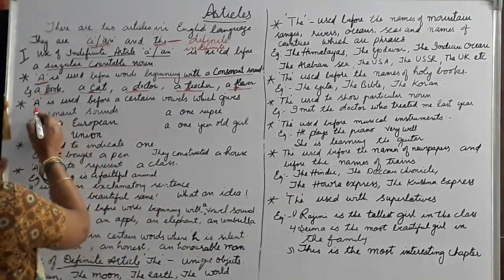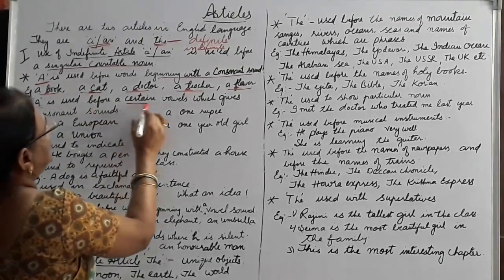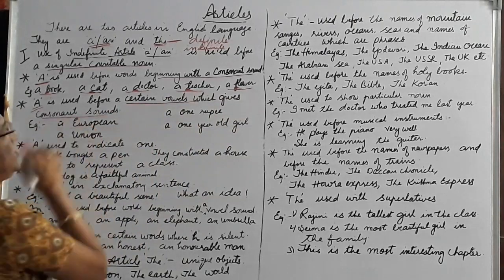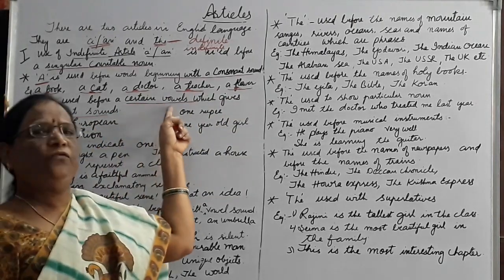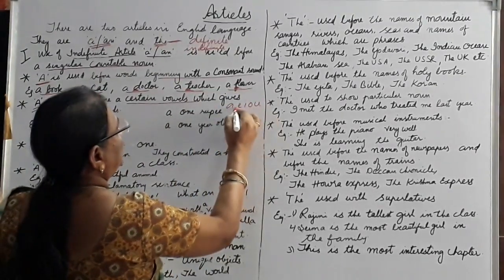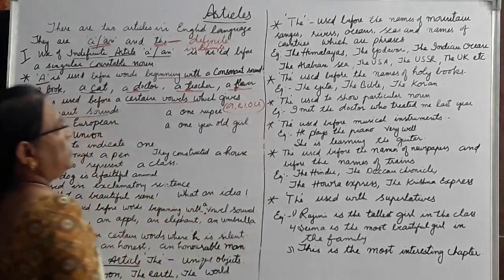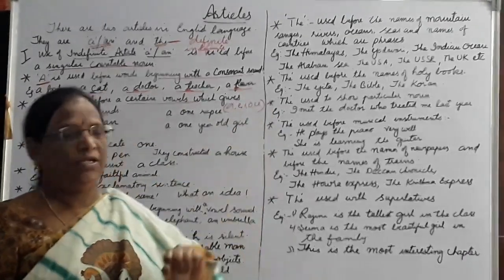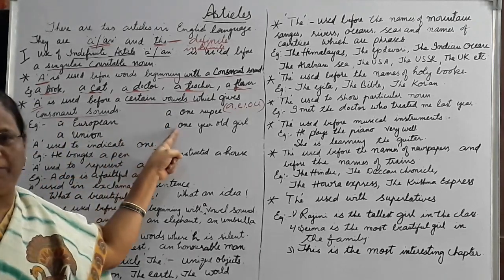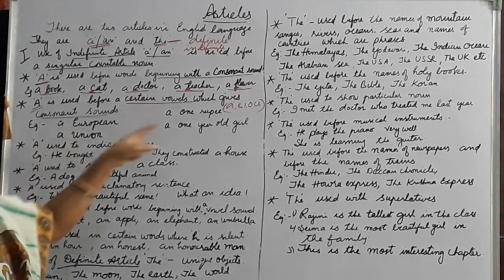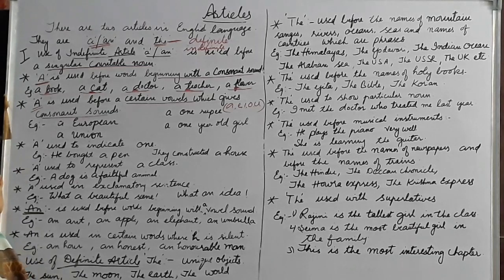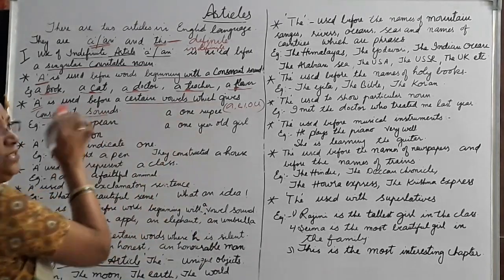Next, a is used before certain vowels which give a consonant sound. I hope all of you know what vowels are. They are A, E, I, O, U. All these are the vowels. Except these, others are consonants. So here the word starts with a vowel, but it gives a consonant sound.